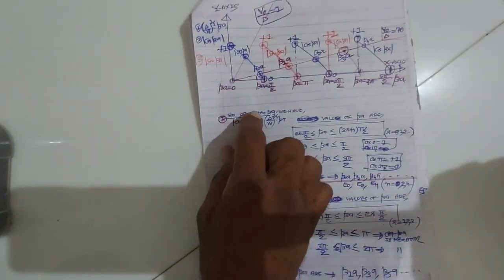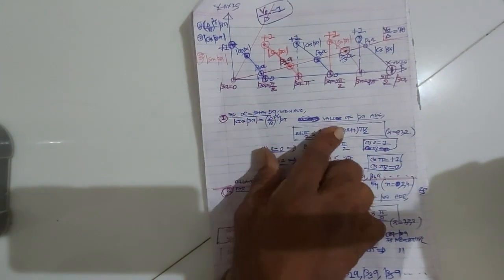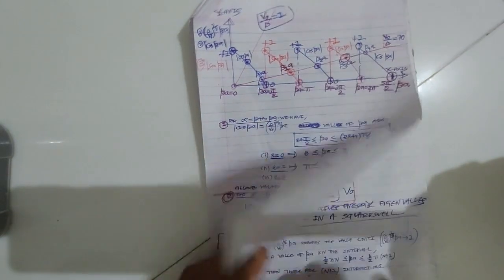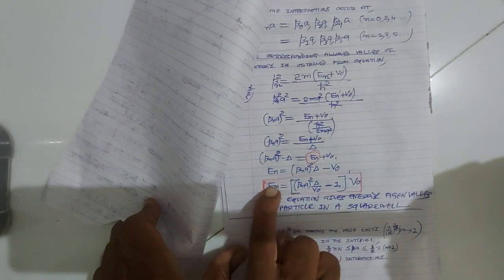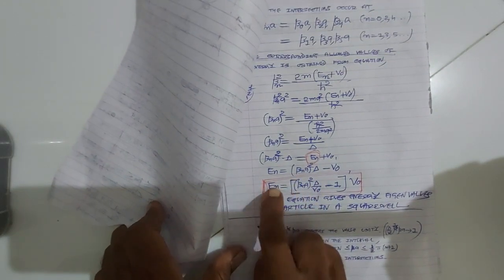So for the first type of solution, alpha beta and beta a, we plotted the graph of cos beta a, and at the intersection values of beta are beta 0a, beta 2a, beta 4a, and corresponding to beta 0a we get energy E0, beta 2a we get energy E2, beta 4a we get energy E4.